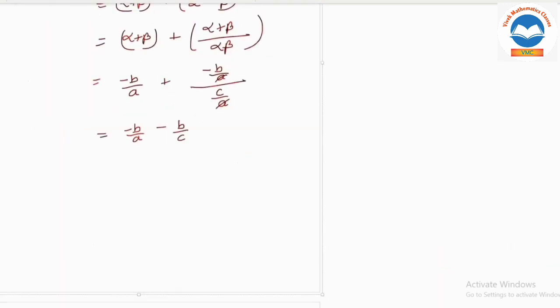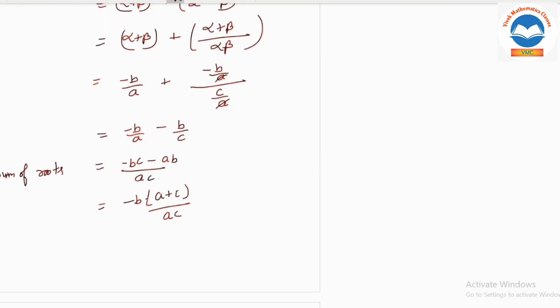what will we get? AC will be the LCM. And here minus bc, and minus ab. This will be your sum of roots. If you want, you can take minus b common. So what you will get here? A plus c divided by ac. Okay.